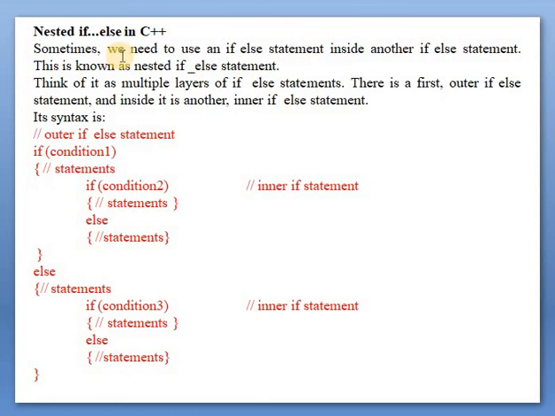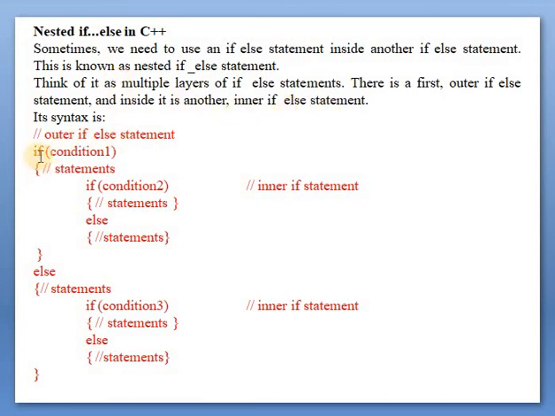Now see here, it is an outside if and this is the inside if. This is also inside if else. Okay. Next we will see the nested if else in C++. Now previous is a nested if, here nested if else means suppose we are trying to write an if else inside another if else, then it is known as an inside if else. So we use an if else statement inside another if else statement, then it is known as the nested if else statement.